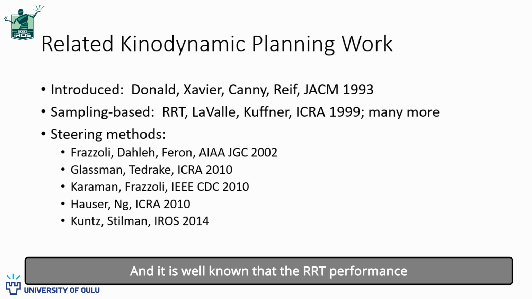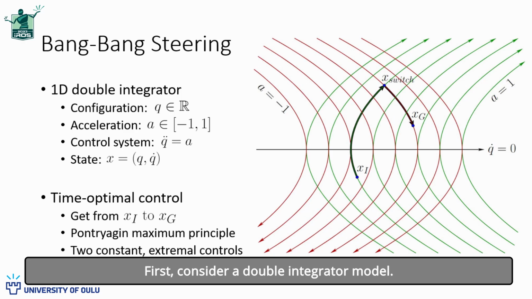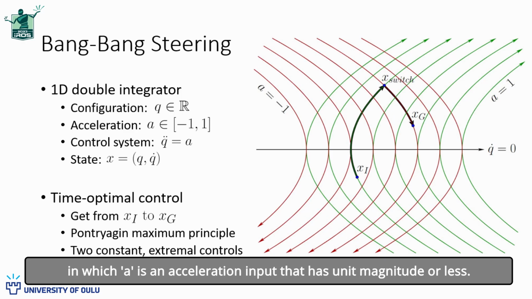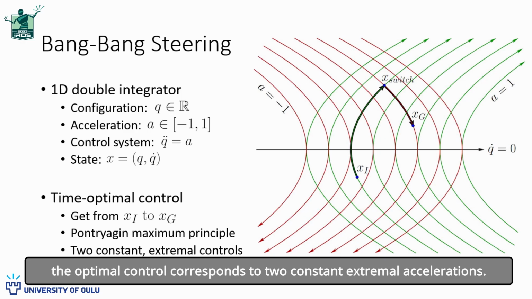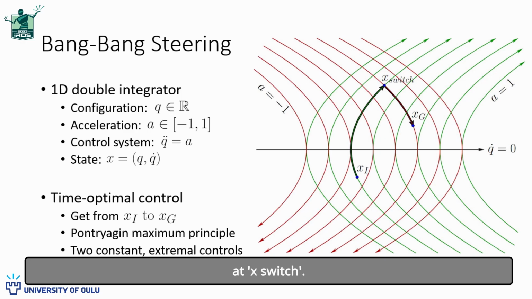It is well known that the RRT performance depends heavily on having a good steering method, and our paper follows in this direction. First, consider a double integrator model. The system is q double dot equals a, in which a is an acceleration input that has unit magnitude or less. In the phase plane, constant accelerations produce parabolas. Consider steering from an initial state, xi, to a goal state, xg, in minimum time. From Pontryagin's maximum principle and some analysis of these parabolas, the optimal control corresponds to two constant extremal accelerations. For this example, it is hard acceleration followed by hard deceleration at x switch.